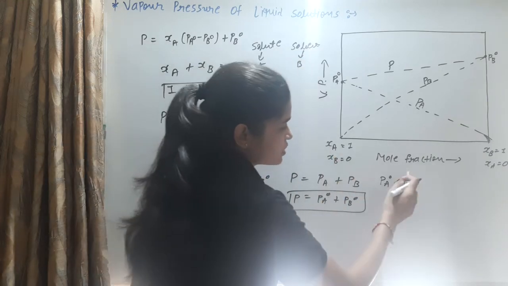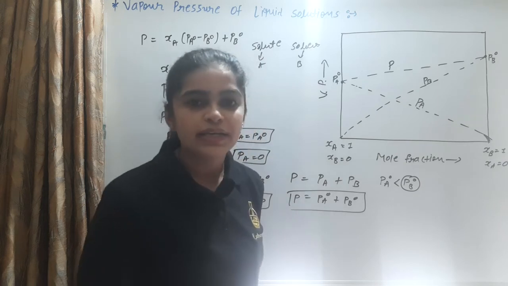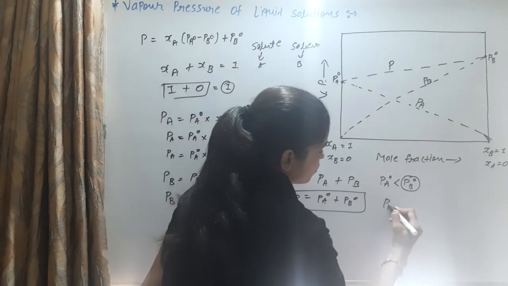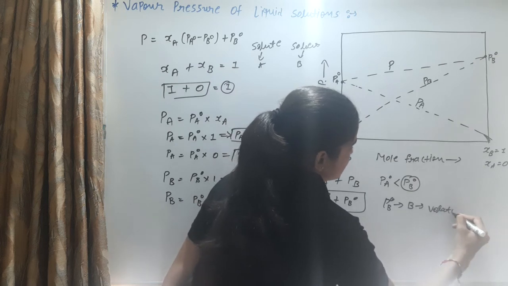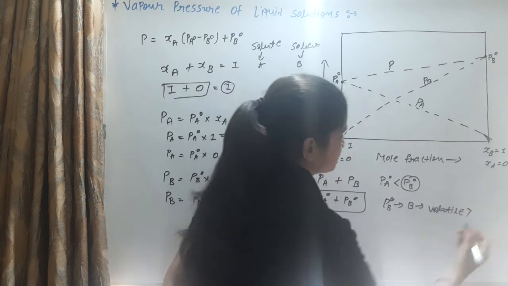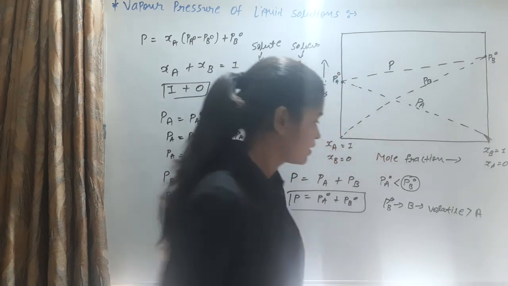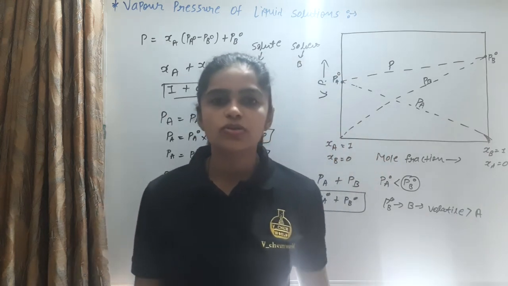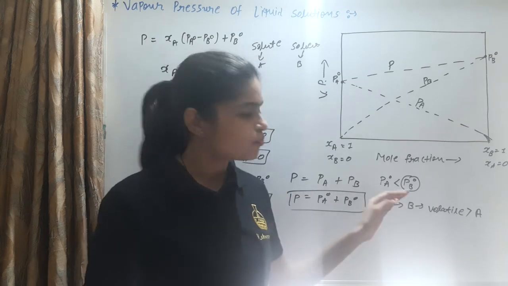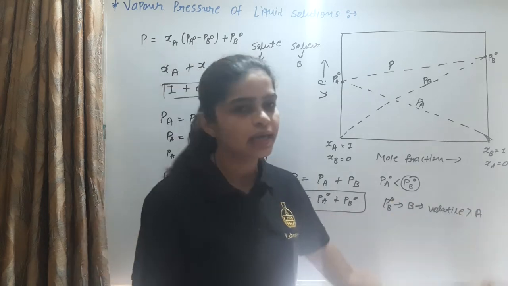That means the vapor pressure PB0 is more. It means component B is more volatile than component A, because the pressure is more for component B than for component A.